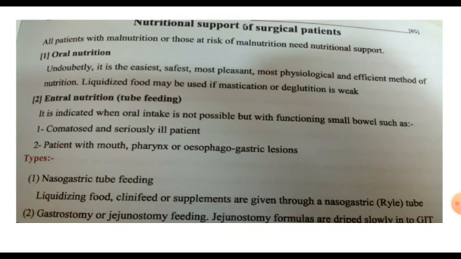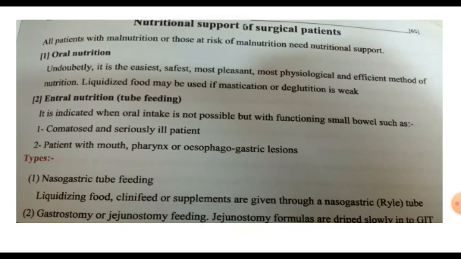If there is an obstructing lesion in the esophagus or in the upper stomach, we can't put a nasogastric tube. We do what's called gastrostomy or jejunostomy. Ostomy means opening. So we open part of the stomach, or part of the small intestine, through the anterior abdominal wall, insert a tube through the opening, and give the fluid nutrition through it.